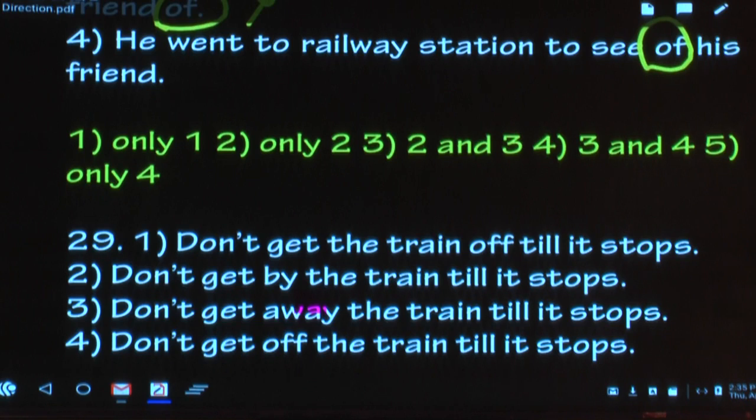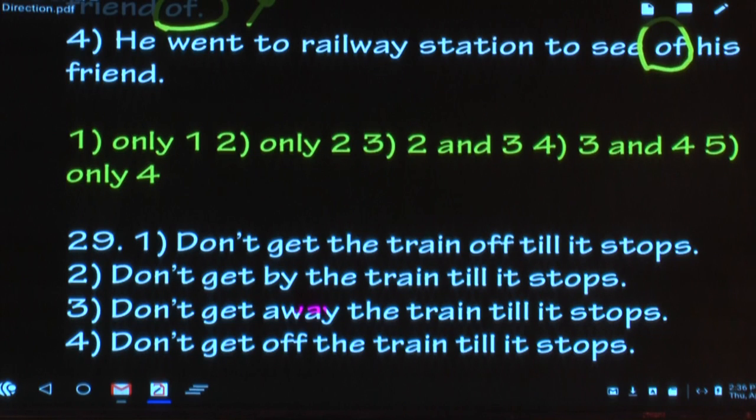That's why I said at the outset, there is a problem with the key. When I saw this, I had to cross-check. Usually I know the key is correct, but sometimes I also doubt. They can't afford to make a mistake like this. So when I cross-checked, it is a separable phrasal verb. That means 1 and 2. Which option says that? No option as such. So you make a note. The fifth option, what is it? 1 and 2. You create your own option.